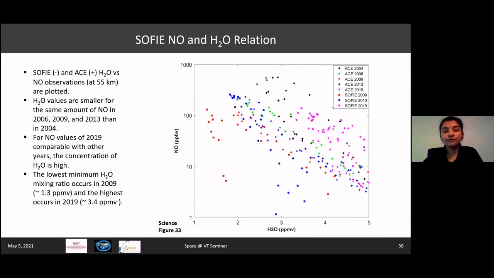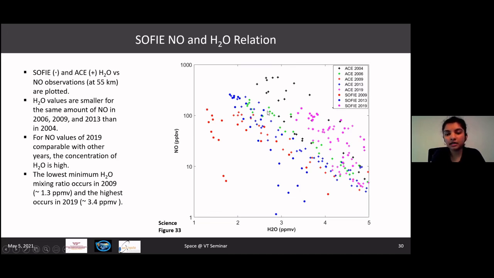It is also a known fact that nitric oxide and water correlate negatively at around 55 kilometers. This is a plot that understands their correlation and dynamics at 55 kilometers. So the circles are basically SOFI measurements, and the plus signs are ACE measurements. As we can see, red color is for 2009. The concentration of water vapor or water was very less at a certain value of nitric oxide at 55 kilometers.